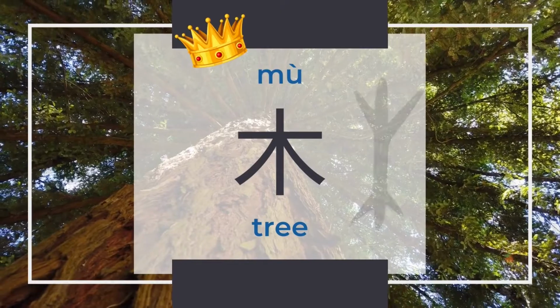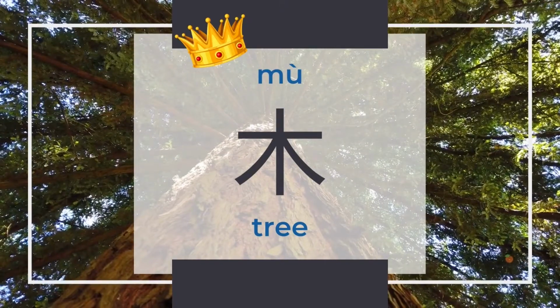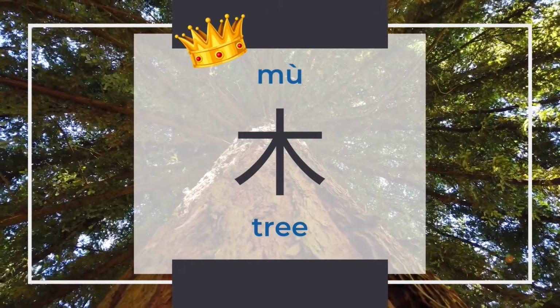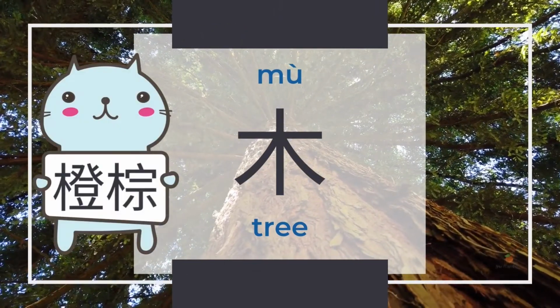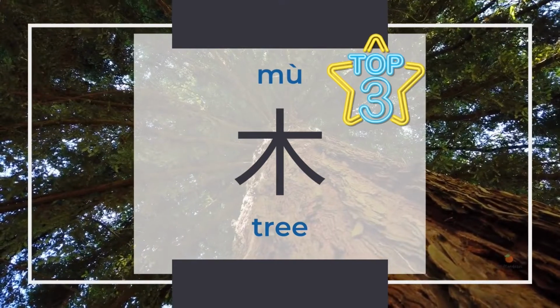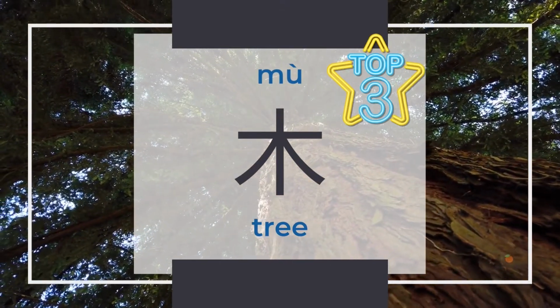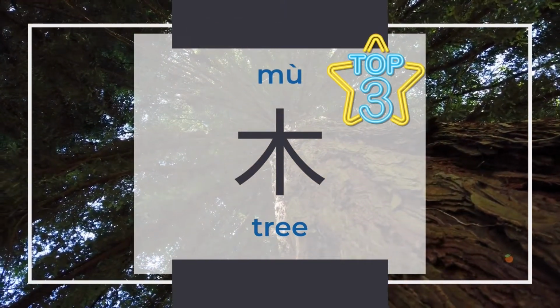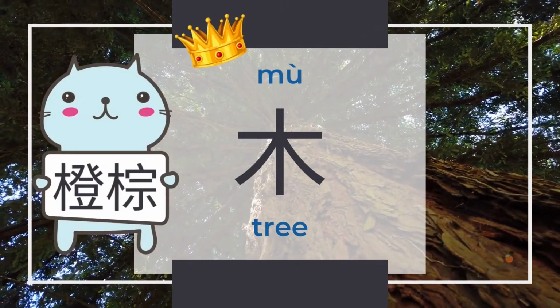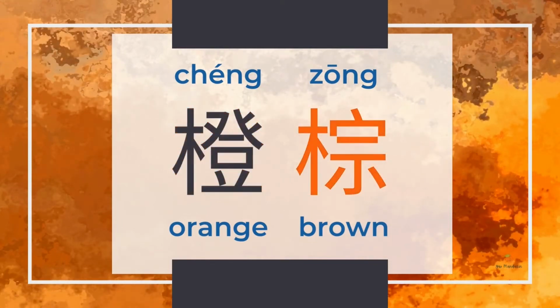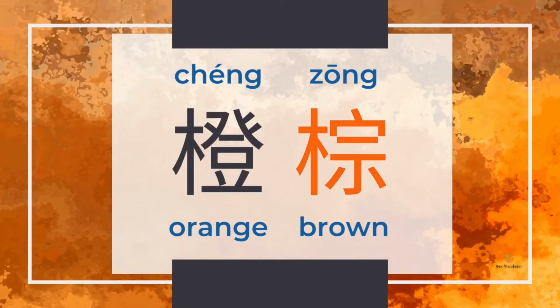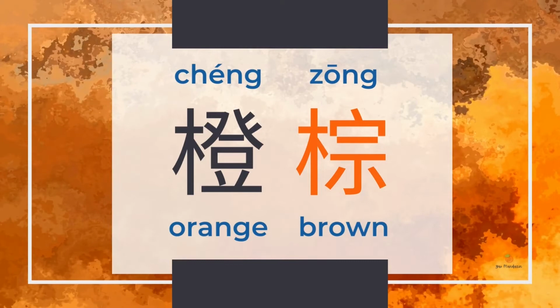Mu means trees, and mu is a pictogram. There's only one form, mu, and mu mostly shows on the character's left side and becomes slimmer. Mu belongs to the top 3 Chinese radicals, and I'll introduce 2 colors relating to mu tree. Cheng means orange, and zong, brown, relates to the Chinese radical mu tree.